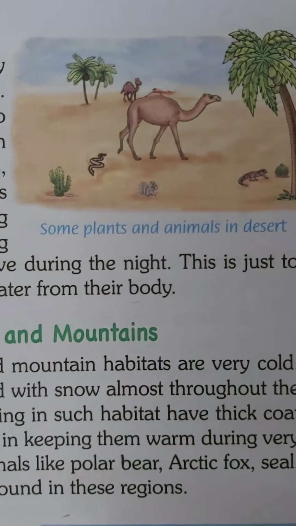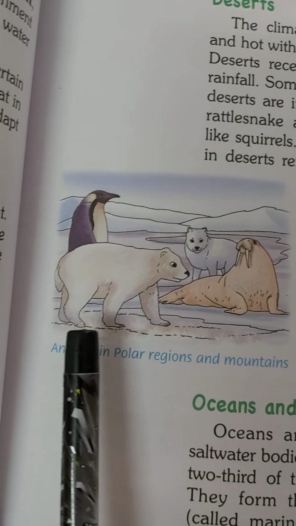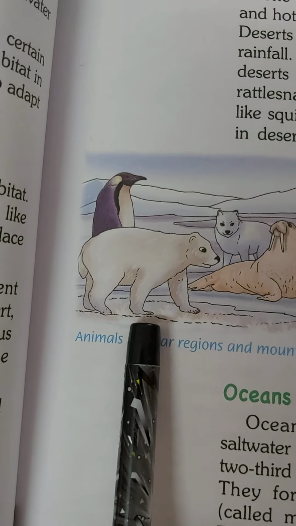Then you can see this ice area. This is the polar regions. The animals that you can see, there is a polar bear, there is a fox, then there is a penguin, and there is a walrus. These animals, you can see one main thing, that they're all fat. Why are they fat? Because they are storing enough fat in their body so that they can keep themselves warm. Some animals, those who are not fat, have got thick fur on their body to keep the body temperature higher. Correct?